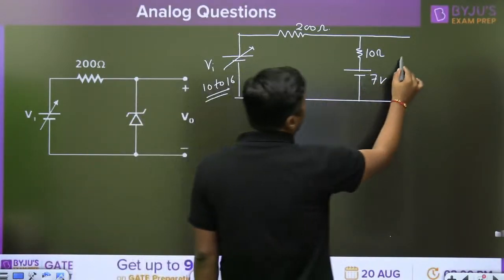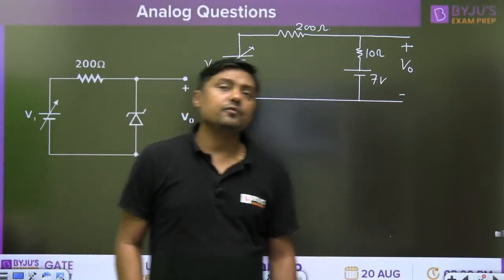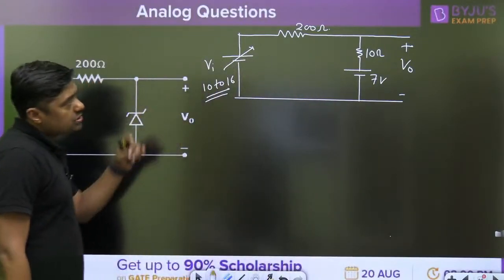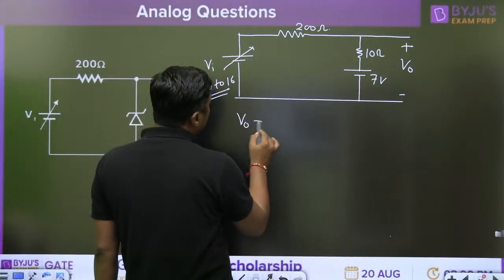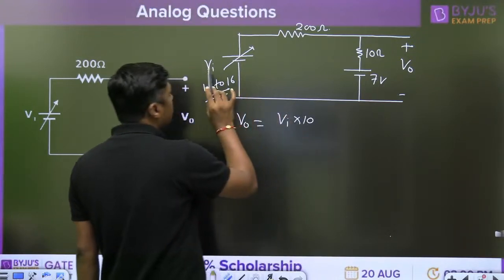Now you can find the value of V0 by using the concept of what? Network. Very simple. Now it is a question from the network. V0 is equal to Vi into 10, always remember, voltage division rule.